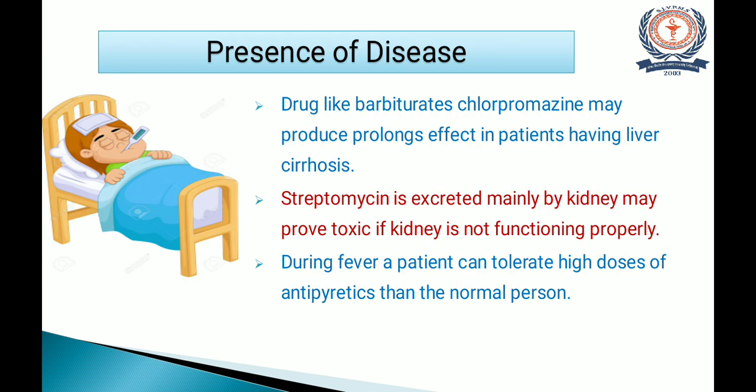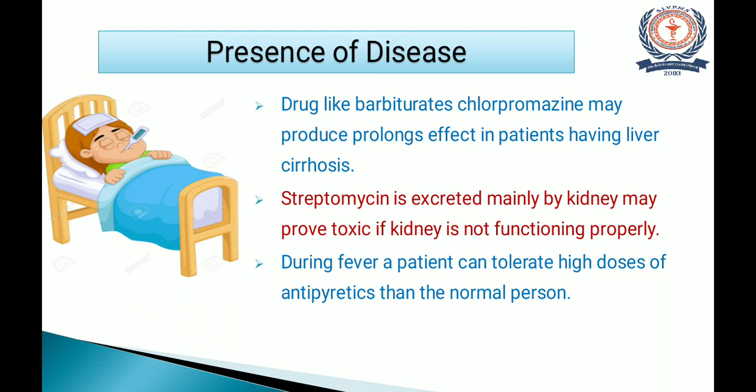Then the next one is the presence of disease. Drugs like barbiturates and chlorpromazine may produce a prolonged effect in patients having liver cirrhosis. Streptomycin is excreted mainly by the kidney and may prove toxic if the kidney is not functioning properly. So if a person is suffering from a chronic disease and is taking treatment for an acute disease, the presence of that chronic disease may also affect the current treatment. The same is given here.